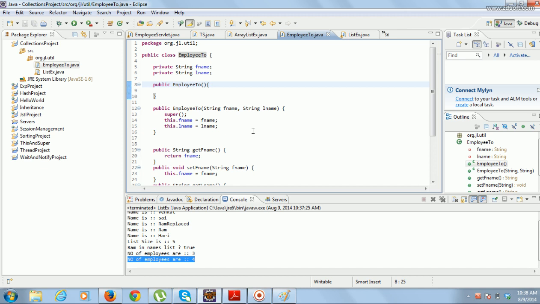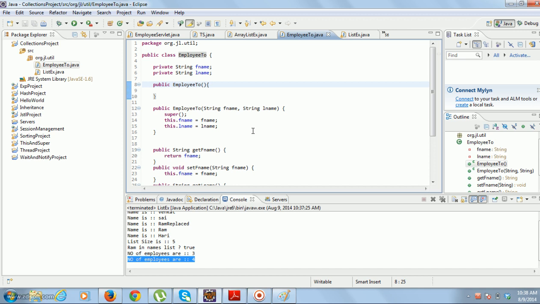If hash codes are not the same, then it will treat those objects as different objects. Even though those employees have the same fname and lname, the default equals method will not return true because it checks if the hash codes of the objects are the same. But you know that every object will have a distinct hash code.